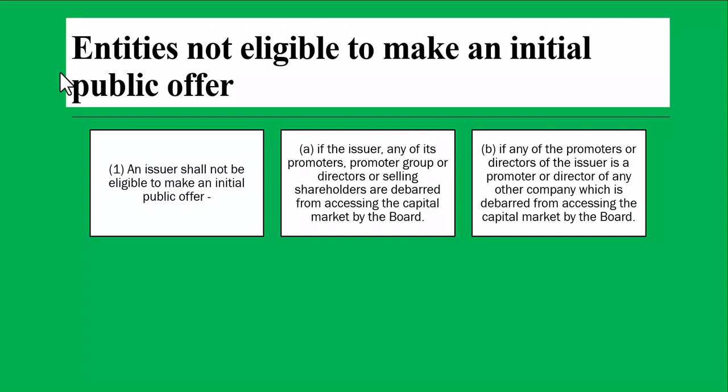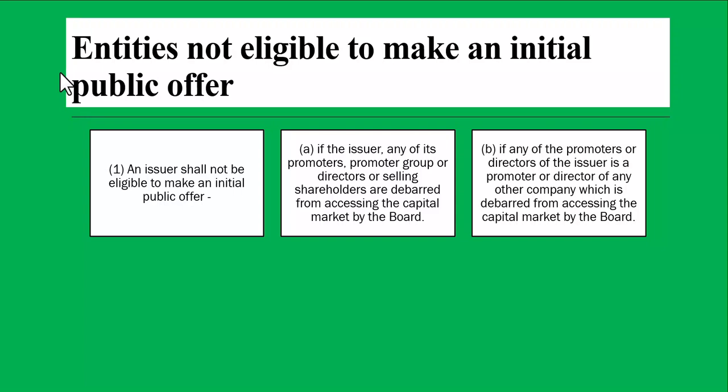He can't raise money from the public through any company. So if SEBI has debarred a promoter, promoter group or large shareholder of the company, then those companies will not be eligible to come with a public offer. Similarly, the same people of a subsidiary company or an associate company are also debarred.